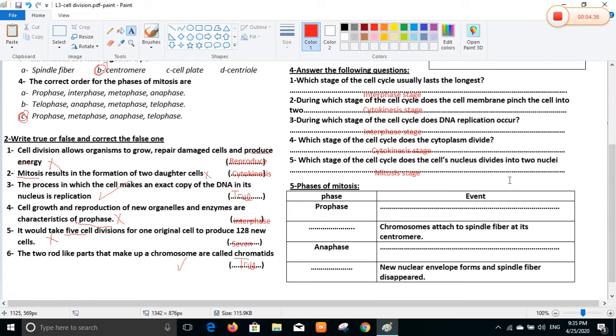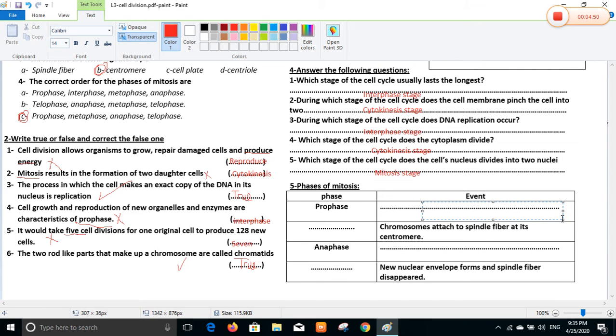Chromatin condenses and duplicates itself, attached by the centromere. So the answer is chromatin condenses and makes one chromosome. One chromosome consists of 2 chromatids.